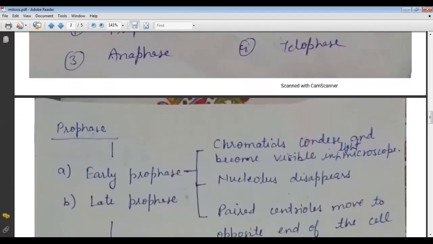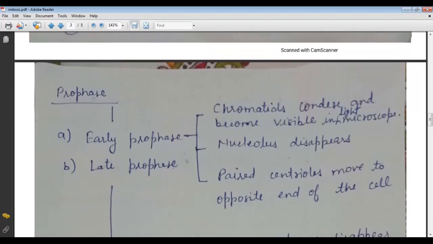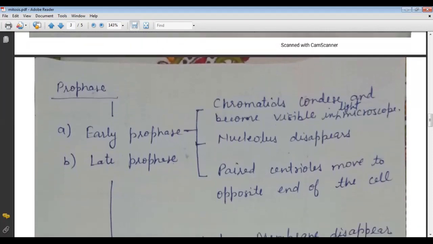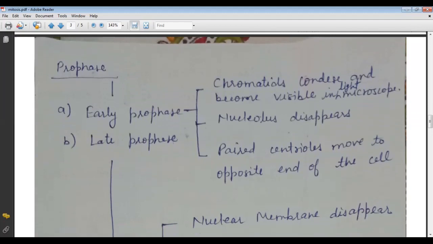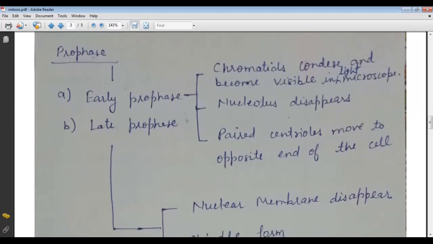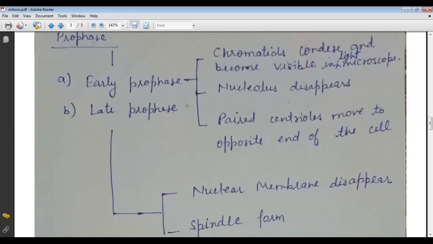So first, I come to the first, that is the prophase. In the prophase, there are 2 stages, or some books say 3 stages. The first stage is the early prophase and the second is the late prophase. In the early prophase, the chromatids condense and become visible in the light microscope.